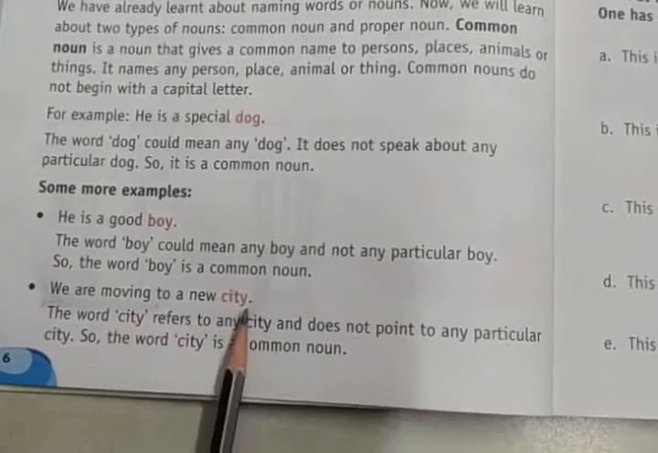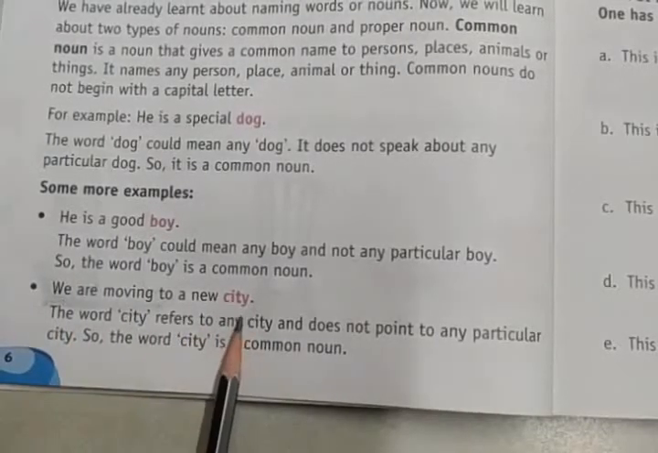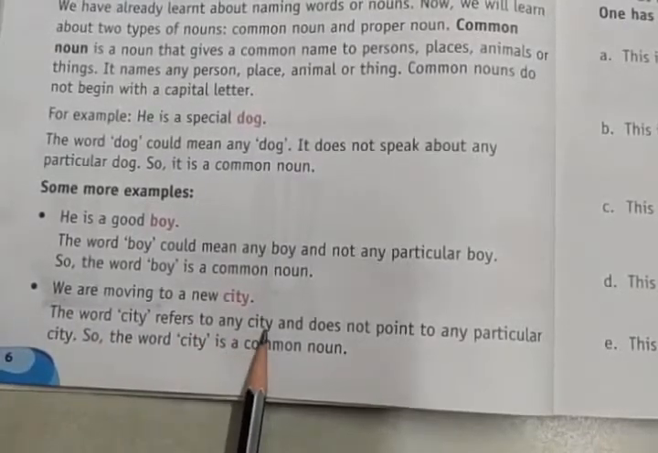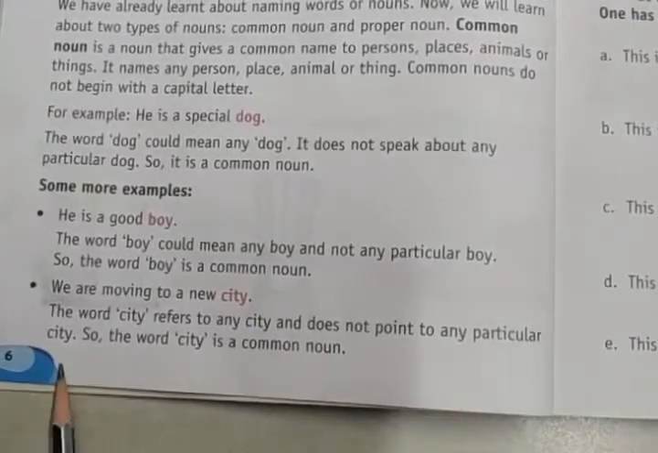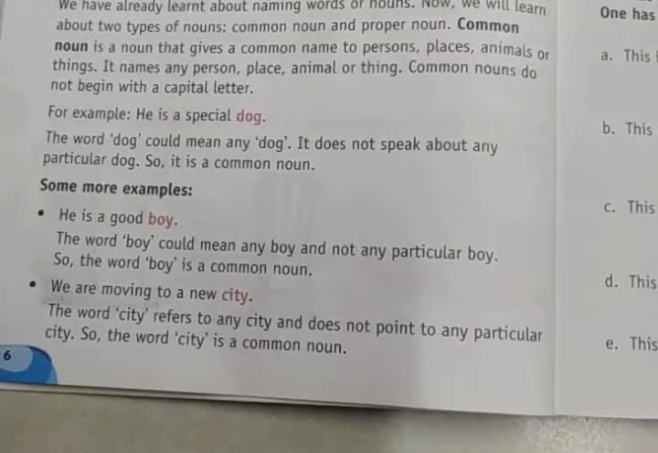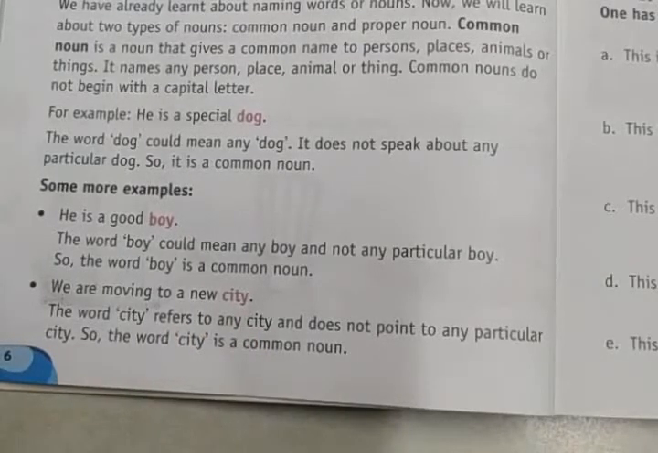We are moving to a new city. The word city refers to any city and does not point to any particular city. So the word city is a common noun. As I told you, the name of the city is the proper noun. If you mention only city or place, it is a common noun. Clear? If you say, I am moving to Bengaluru, Bengaluru is a proper noun. I am moving to a new city, the new city is a common noun here. Got it?